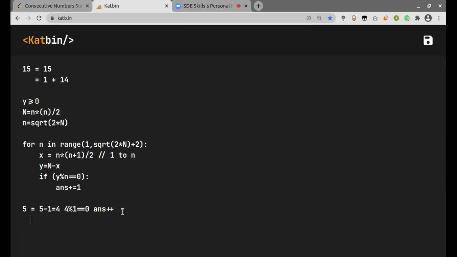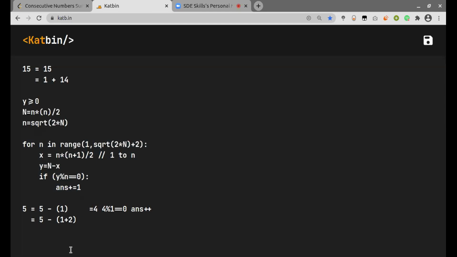Then for the second, it will be 5 minus 3, since 1 plus 2 will come out to be 3. Now, if we start with this for loop itself, the first value of small n was 1, so this is what we were subtracting here.